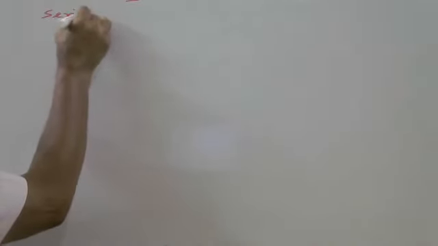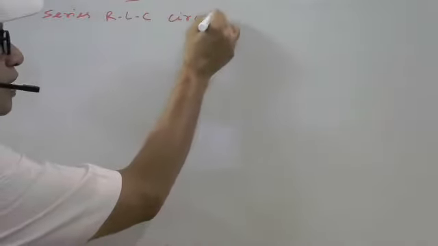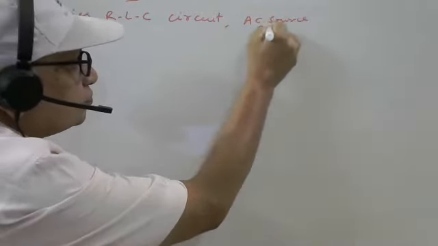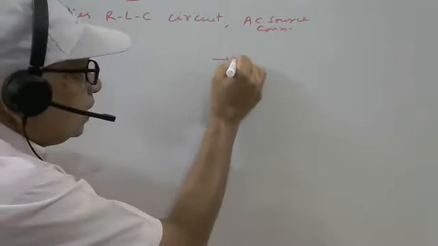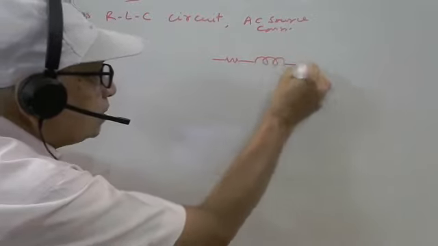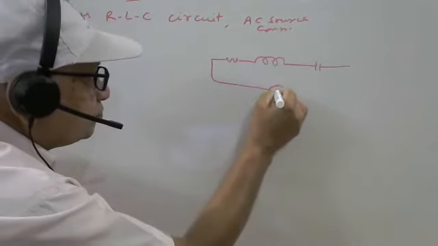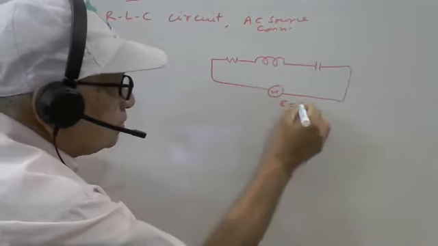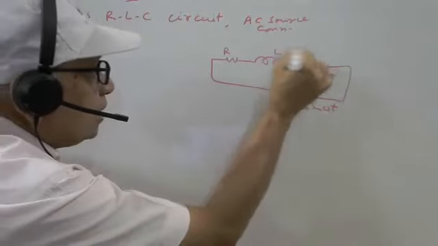So here, series RLC circuit, and across this an AC source is connected. Say here this is the resistance, inductance and capacitance, all the three parameters connected like this, with the AC source. Then E is equal to E naught sine omega t. This is R, this is L, this is C.